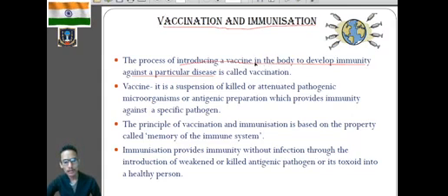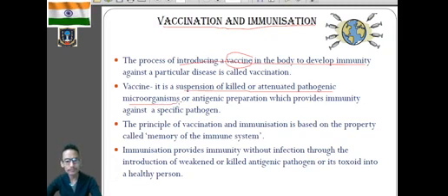So what does the vaccine contain? Because we are saying that we are introducing a vaccine in the body of an individual organism to develop immunity. The vaccine is actually a suspension of killed or attenuated pathogenic microorganisms.